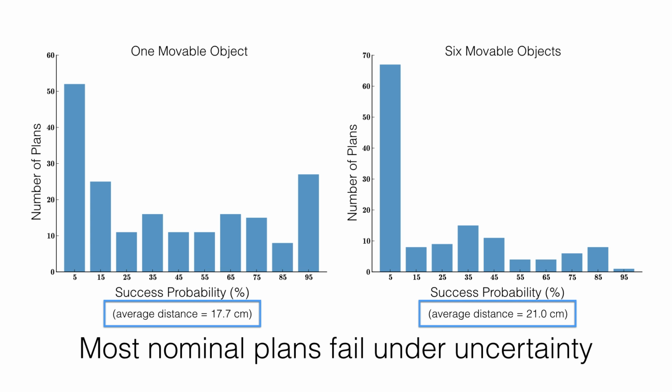Additionally, we calculated the average distance from the goal of the target object in failed trajectories. As can be seen, this number is fairly large, indicating that objects are far from the goal region during failure.